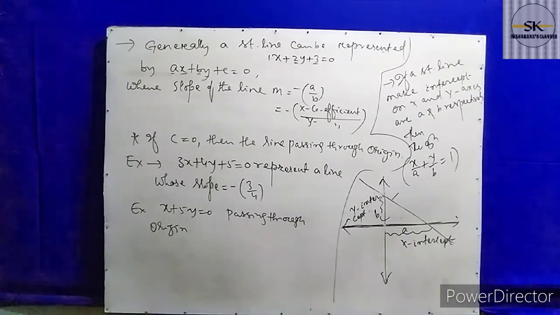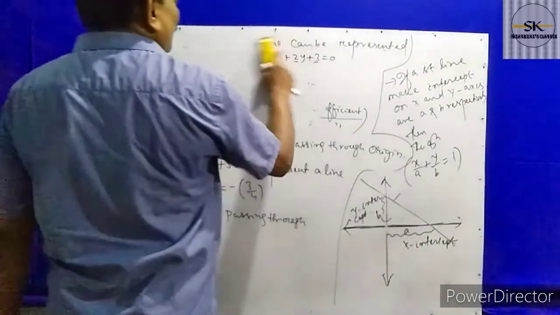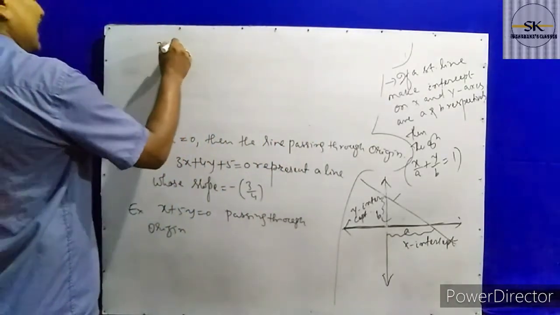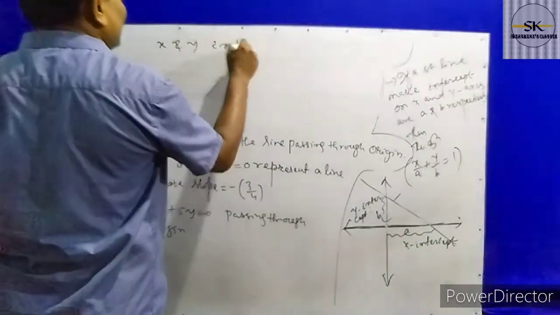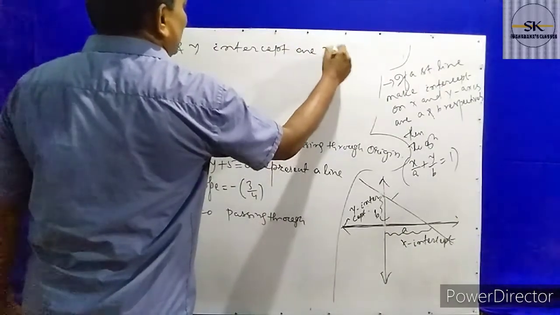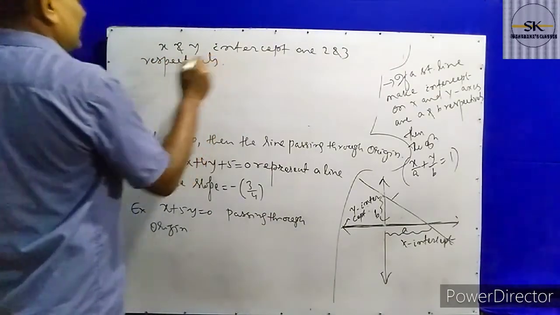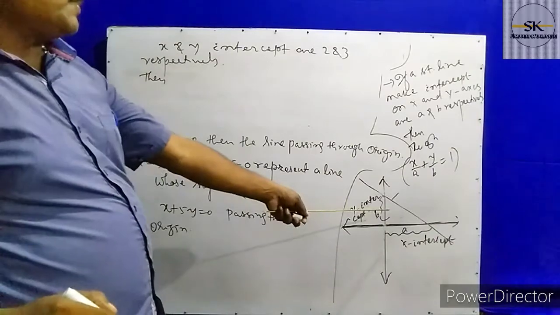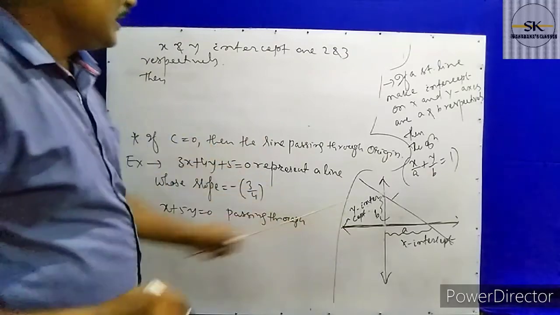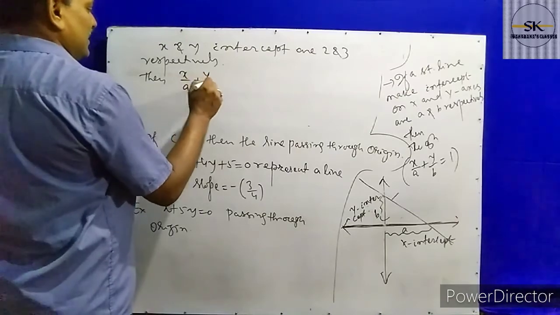One more example of the intercept formula. Suppose the x-intercept and y-intercept are 2 and 3 respectively. So a equal to 2 and b equal to 3, and we apply the formula x by a plus y by b equal to 1.